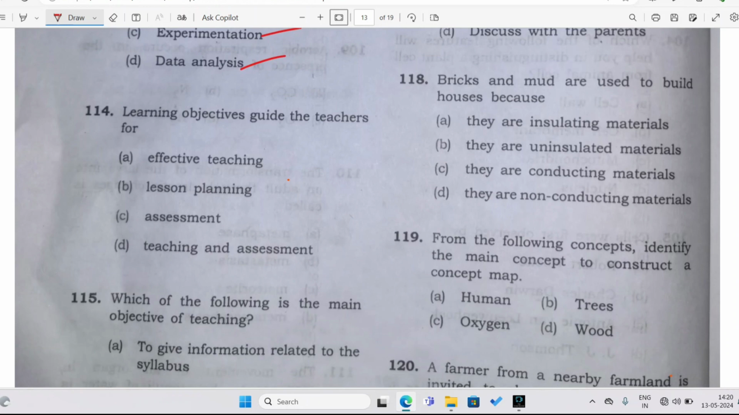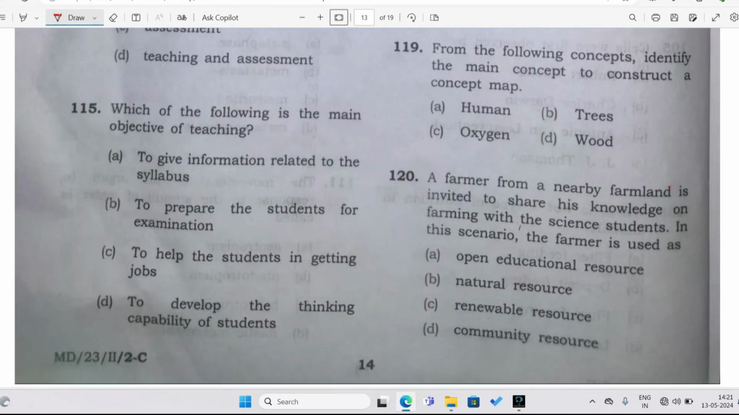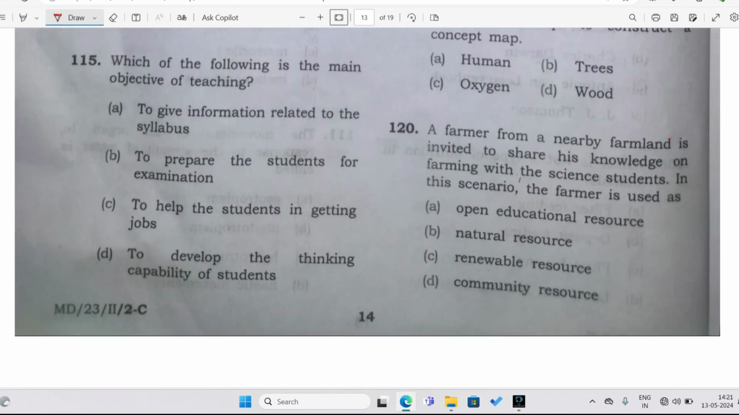All right. Next question. Learning objectives guide the teachers for effective teaching, lesson planning, assessment. It guides the teacher for lesson planning. So whenever you as a teacher are making a lesson plan, you will know that you have specific objectives, you have the aims, the objectives, then the presentation and the remedial teachings and the feedbacks. All right, so whenever you make a lesson plan, you use learning objectives. What will be the learning outcomes, all you set.